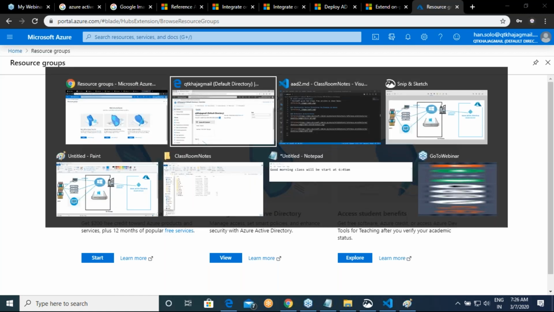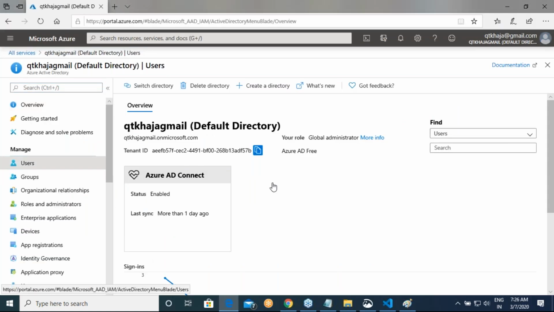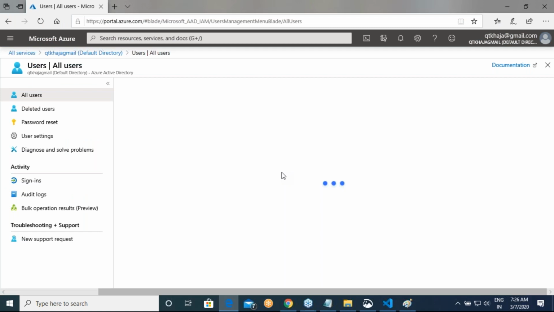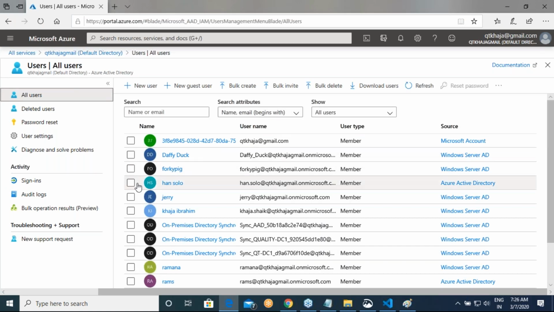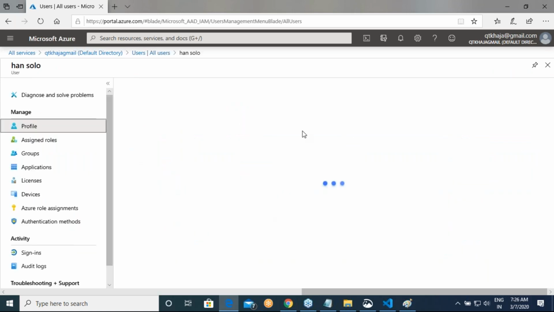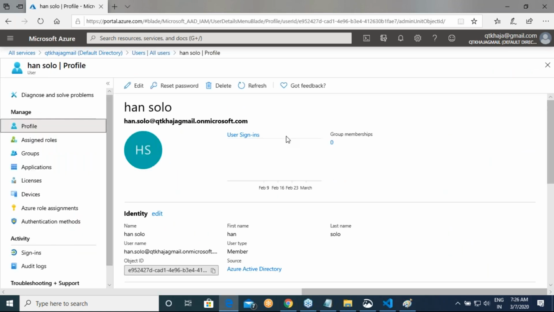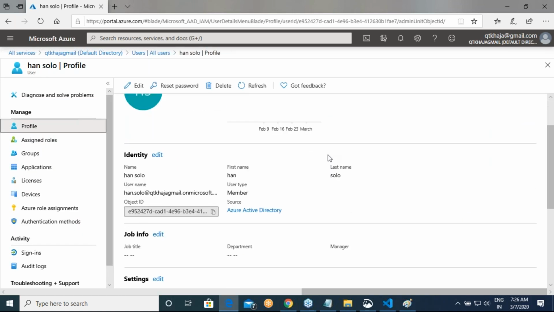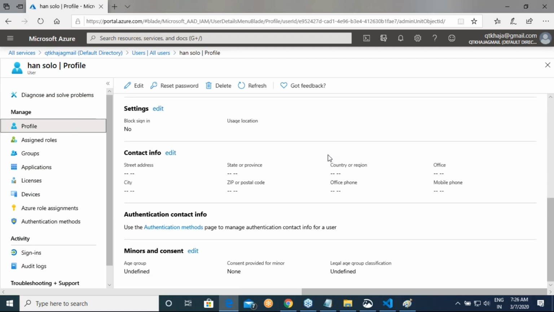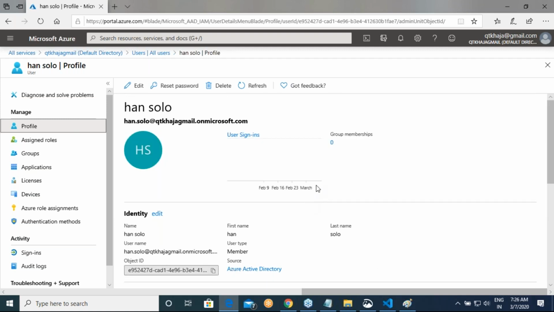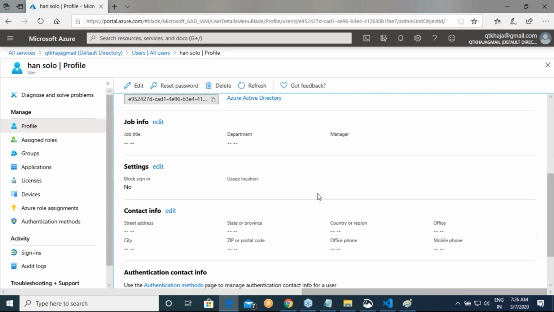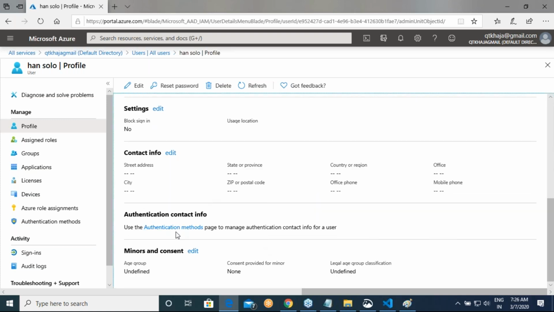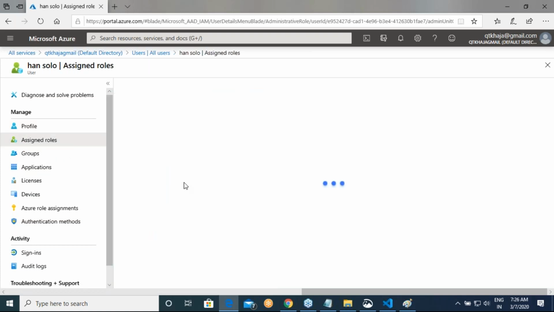So probably if I go to the users, now if you see over here, he is just a user. You have basic contact information and all that stuff. Let me go to assign roles now.